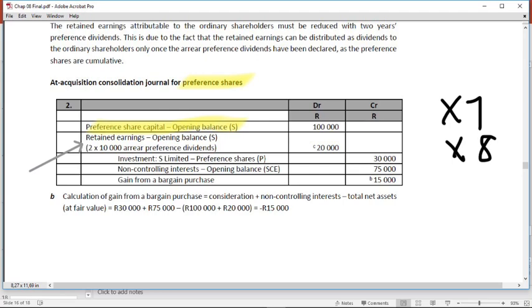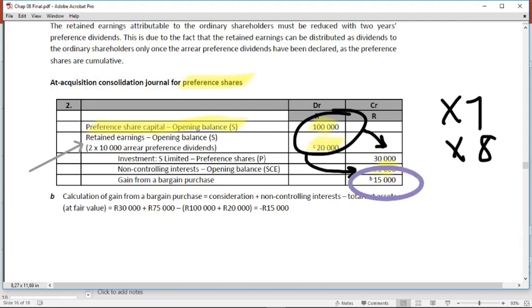That is now a portion of the retained earnings of S that we attribute to the preference shareholders. So you have that item that also eliminates, and remember, of this total equity at acquisition date, a portion eliminates against the investment made by the parent, and a portion moves to NCI, where they are measured at a fair value of 75,000 Rand. As a result, in this at acquisition consolidation journal entry, we have a gain from bargain purchase.